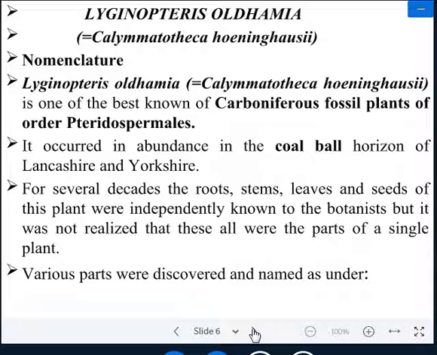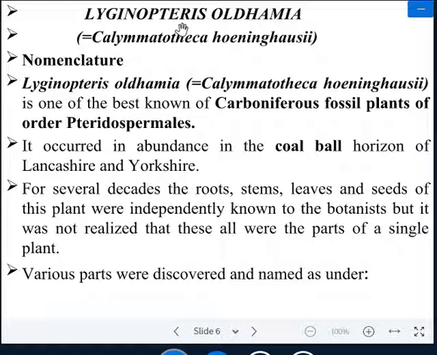in detail. Now I will discuss with you the plant of your syllabus, which is a fossil gymnosperm, and studied by various paleobotanists such as Taylor, Millay and Stewart very well. That is Lyginopteris oldhamia. Lyginopteris oldhamia is also known as Crossotheca hoeninghausi.